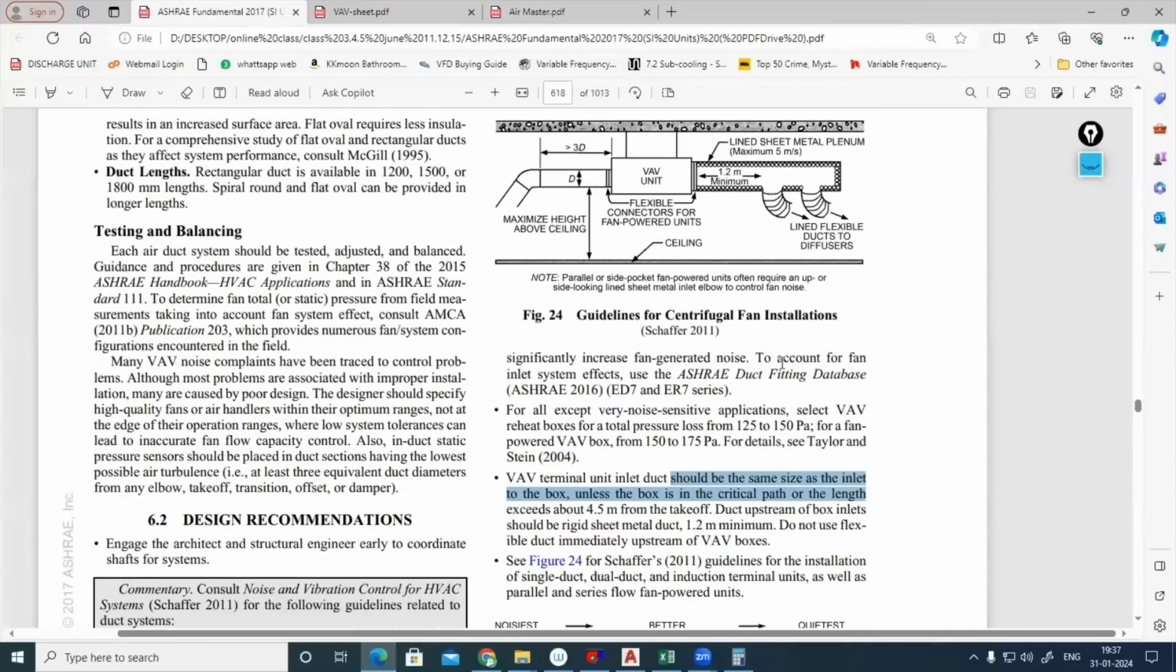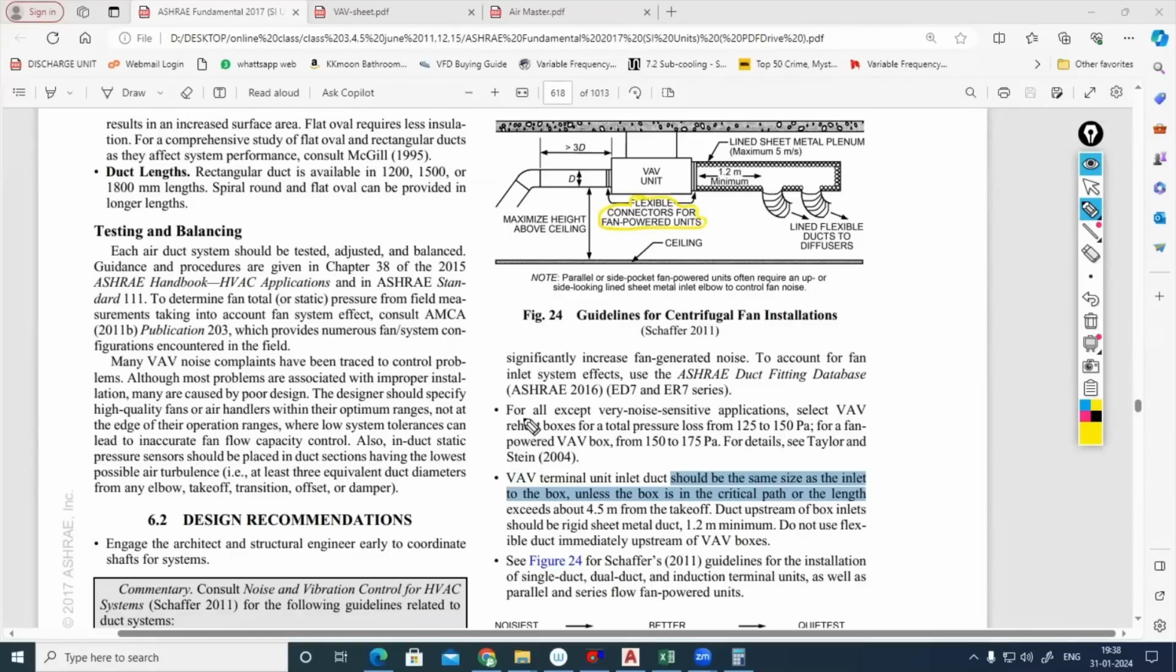And here you can see in the VAV, when you are considering a fan or VAV, the inlet is called upstream and the outlet is called downstream. Do not use a flexible duct immediately upstream of VAV boxes. But here you can see in this image, they are suggesting flexible connectors for fan powered units. Without knowing this, everyone will be proposing a flexible connector for whatever the VAV may be. No, we don't want them.